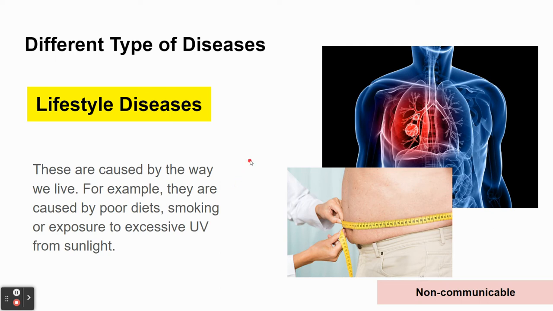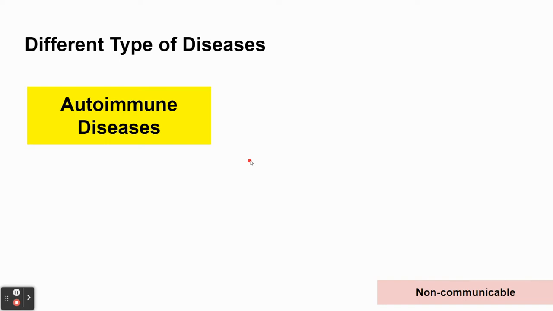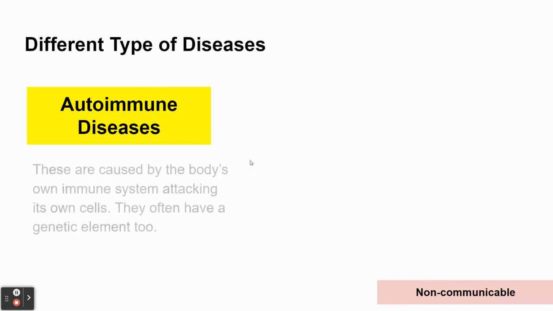The final category of disease is what we call an autoimmune disease. So this is actually caused by the body's own immune system, which normally protects you against diseases, actually turning against the body, and the immune system starts to attack the body's own cells. Now, these diseases actually fit into the genetic category as well, because they do tend to be passed down from parent to child.